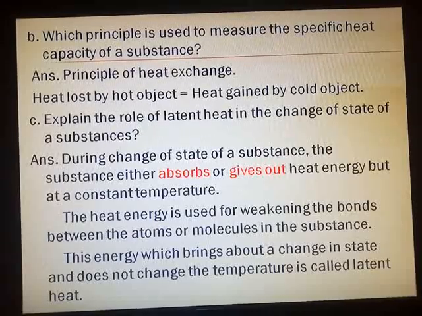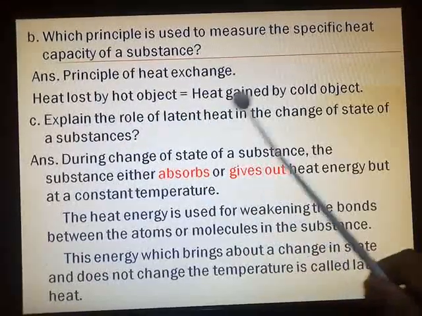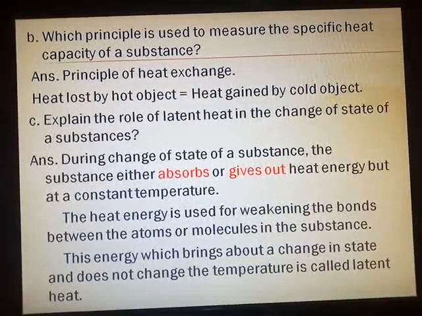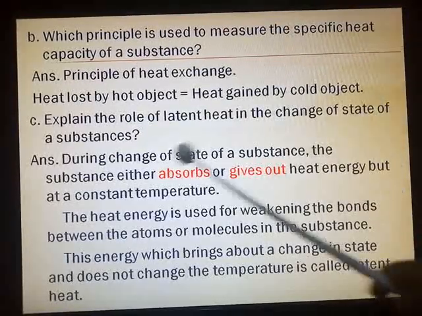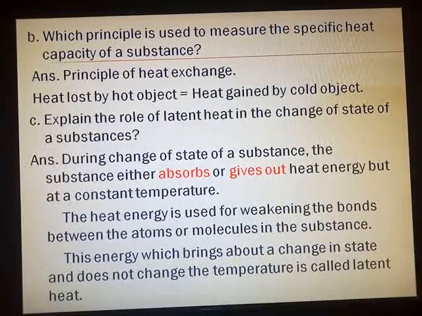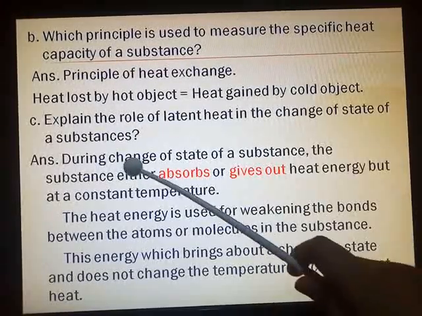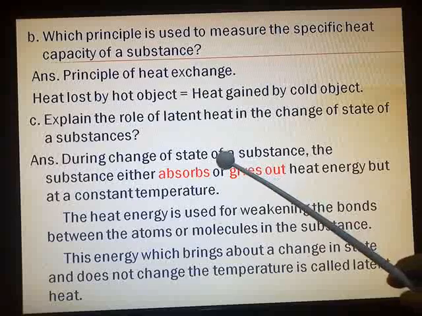We move on to the next question, 7C. Explain the role of latent heat in the change of state of a substance. So first thing you will write, whenever the substance changes its state, what happens?